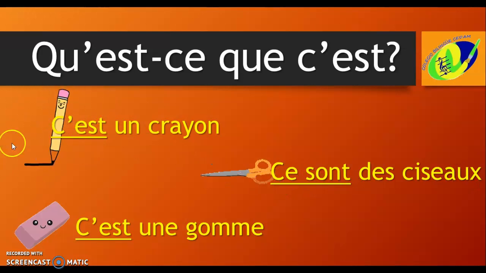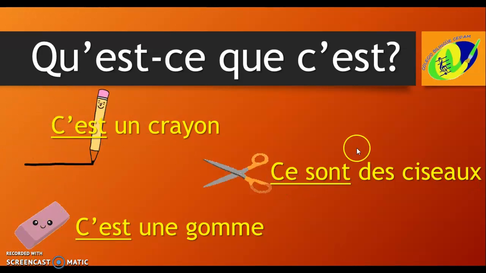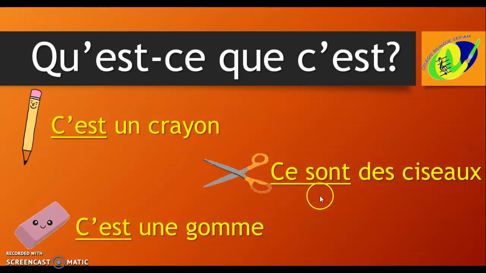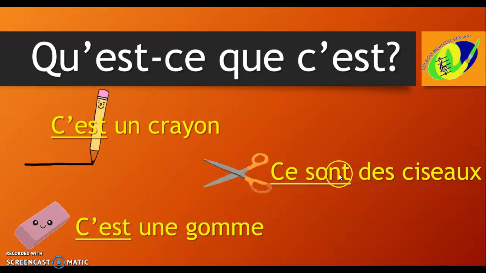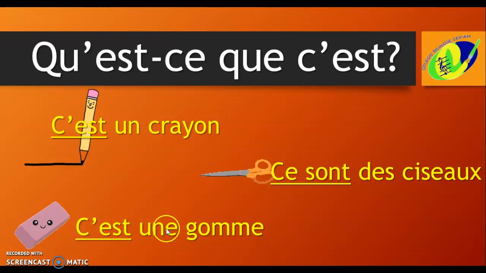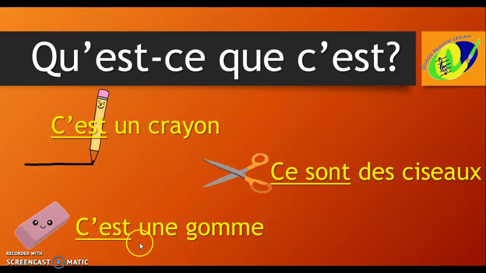C'est un crayon. C'est une gomme. Ce sont des ciseaux. So we have c'est for singular, ce sont for plural. And the article that we use, un for masculine, une for feminine, des for plural. Let's repeat it again. C'est un crayon. C'est une gomme. Ce sont des ciseaux.